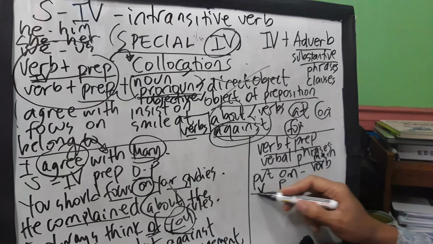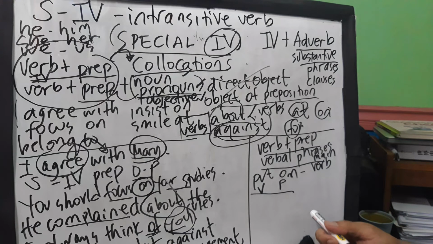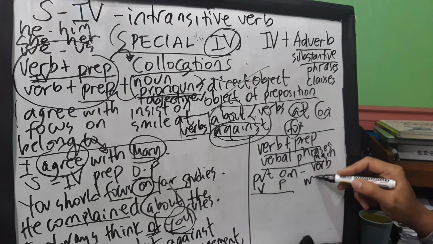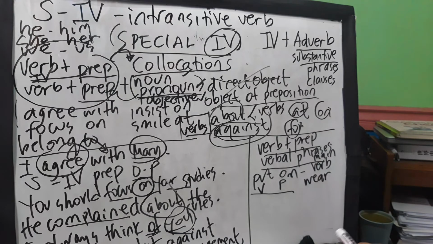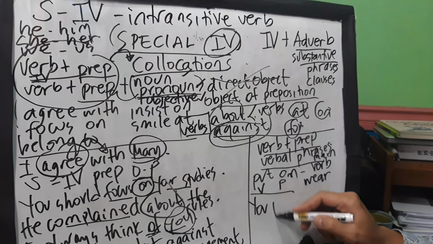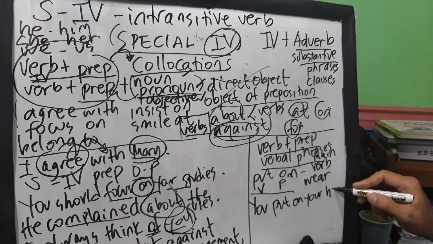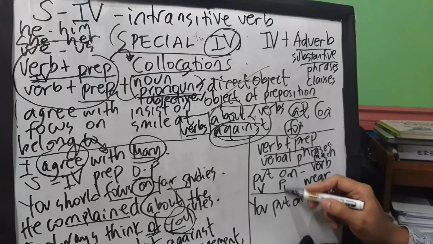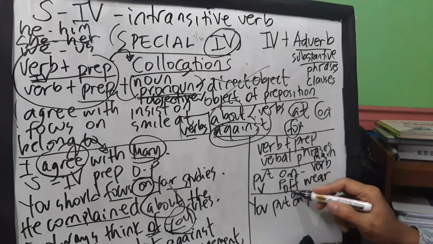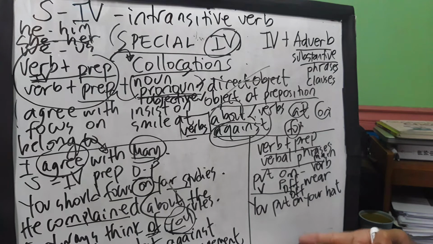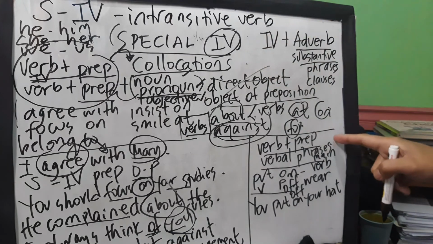Because put on has a verb meaning. When I say put on, it means wear. So when we say you put on your hat, or you can say put off, it also means remove. So in this case, it's a verb plus preposition, yes, but it is not a collocation. It is in the form of a verb phrase.